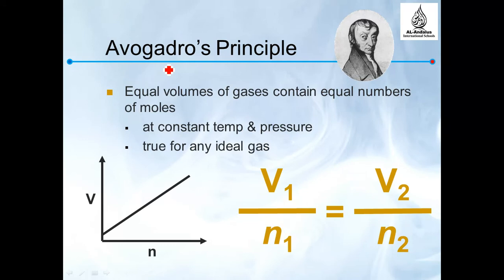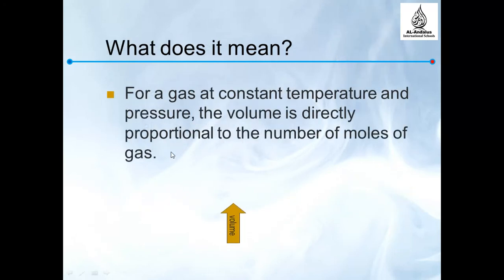Here is how it's applied: we just multiply across. The other one is Avogadro's principle. Avogadro said that equal volumes of gases contain an equal number of moles at constant temperature and pressure. This is true for any ideal gas. So here this is the volume and this is the number of moles. So volume over number of moles equals the volume of the second point over the number of moles of the other point. So what does it mean?